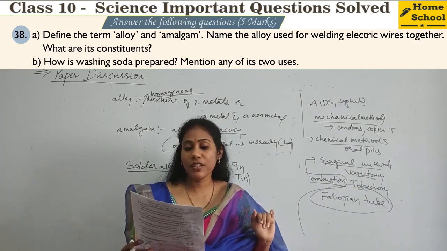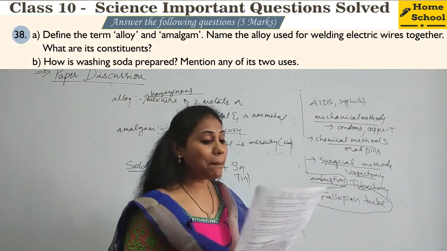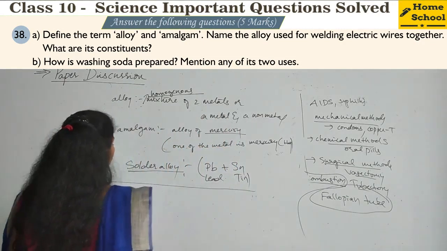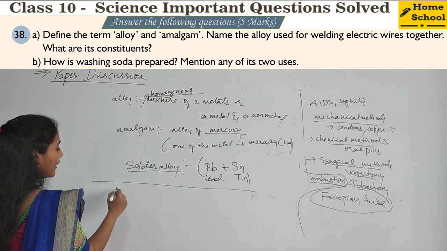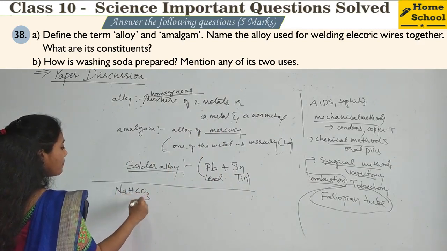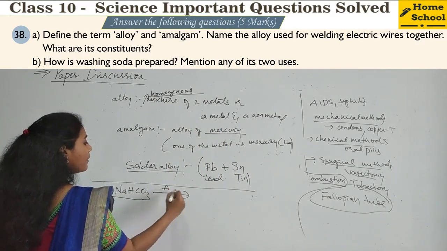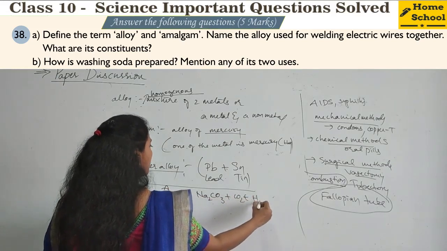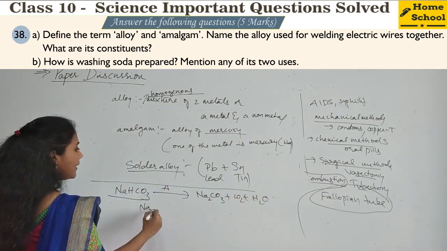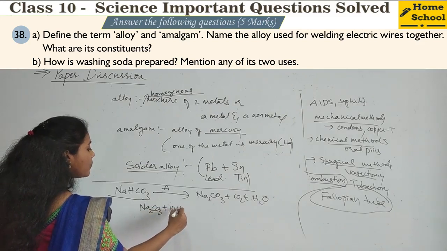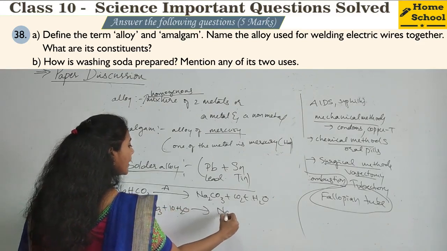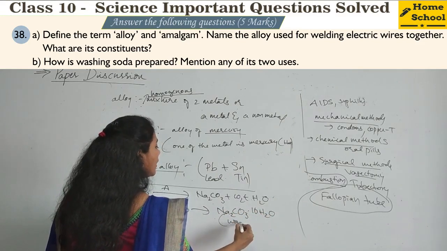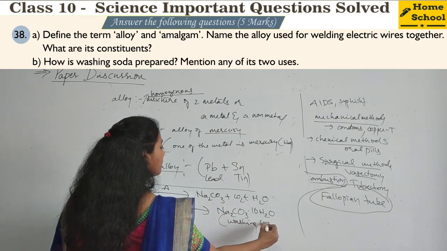Coming to the second sub question. How is washing soda prepared? Mention any 2 of its uses, right? So washing soda preparation, how do you prepare? You can prepare it from baking soda. So whenever you heat this baking soda, you get Na2CO3 plus CO2 plus H2O, right? And now this Na2CO3 later combines with water, that is 10H2O, and you get Na2CO3.10H2O. So this is our washing soda, right?